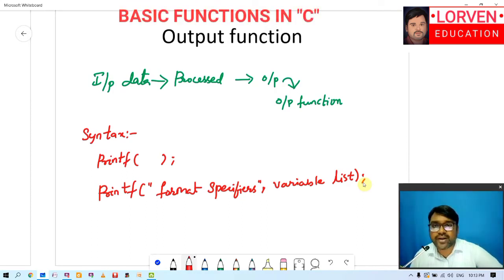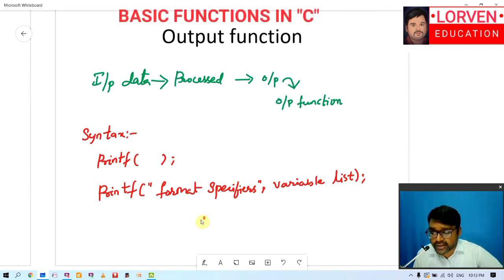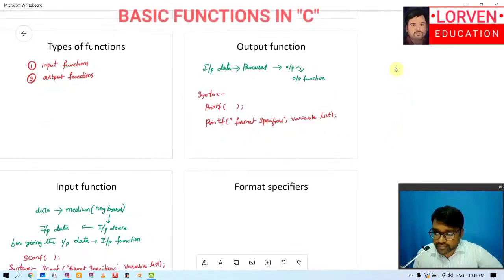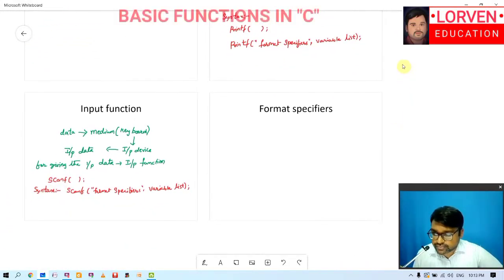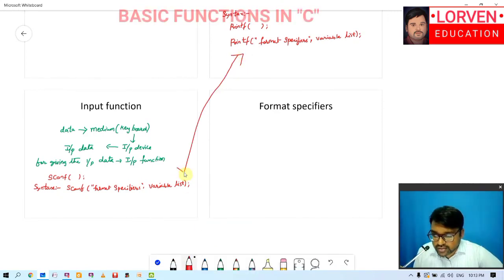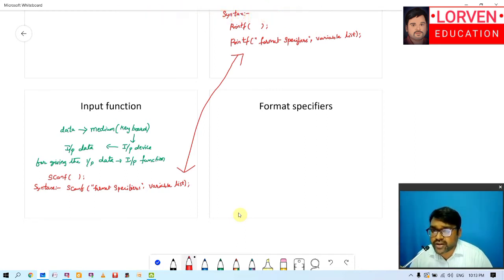Now once you have completed the concept of input function and output function, I will be showing you that one thing is very common in both the function syntaxes. See here, if at all you see the syntax of input function and output function, for input function we are using the word scanf, and for output function we are using the word printf.